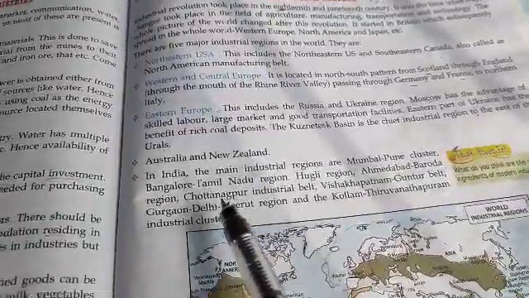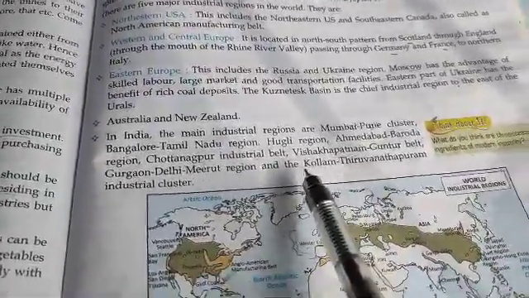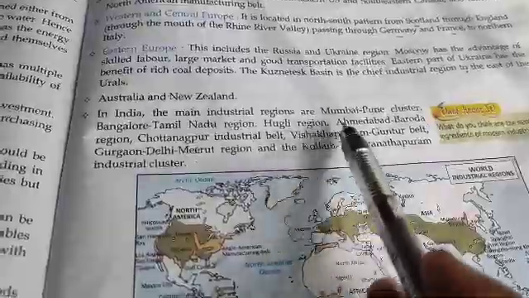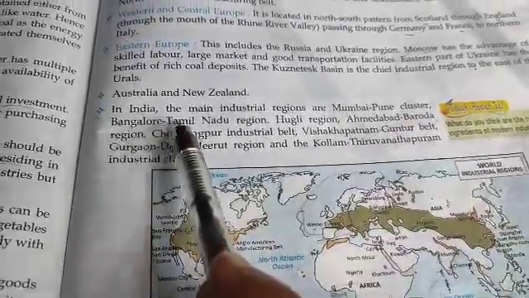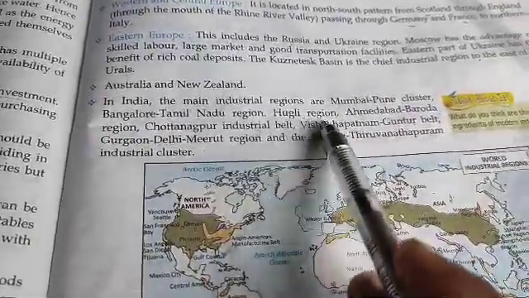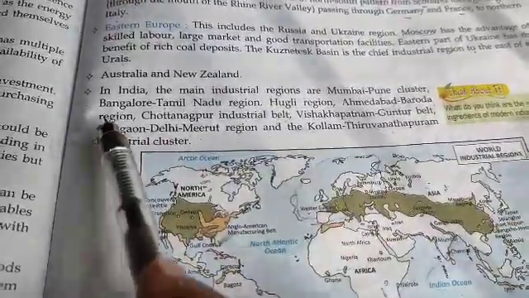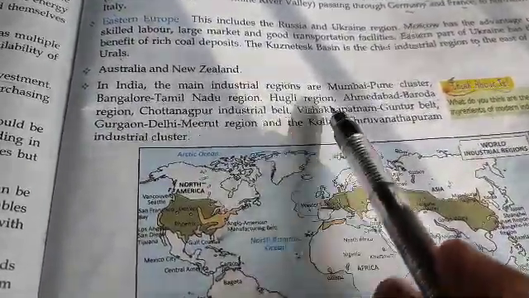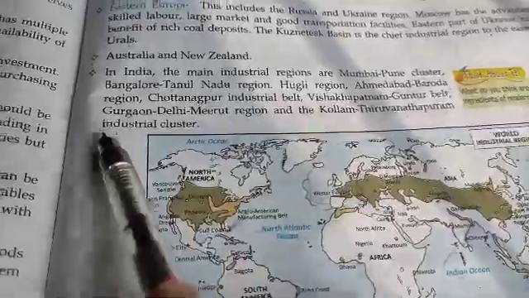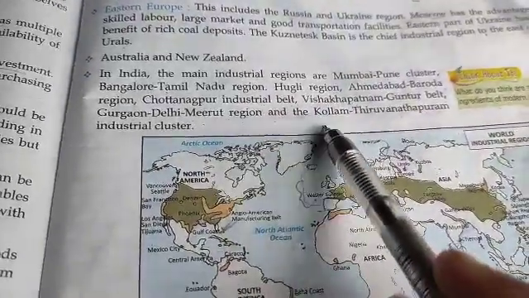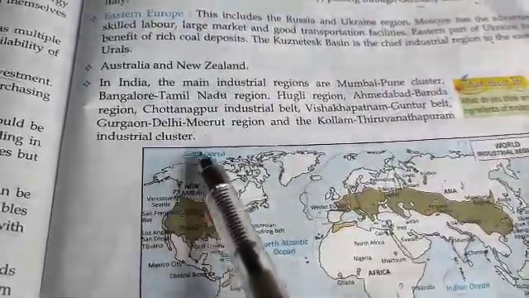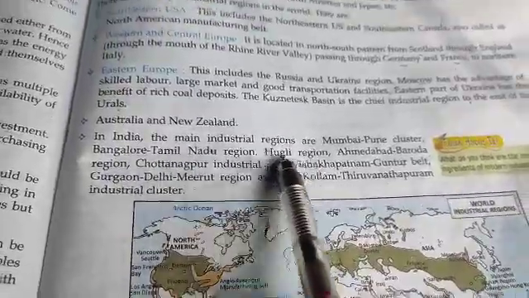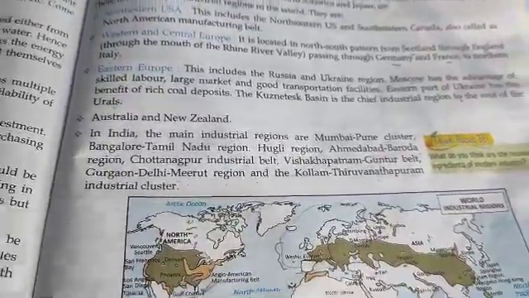In India, different places come in the industrial region, like Mumbai, Pune, Bangalore, Tamil Nadu, the Hooghly region meaning Kolkata, the Ahmedabad-Baroda belt, the Chota Nagpur industrial belt, the Visakhapatnam-Guntur belt, the Gurgaon-Delhi-Meerut belt, and the Kollam-Thiruvananthapuram industrial cluster. So these are the industrial areas in our country.